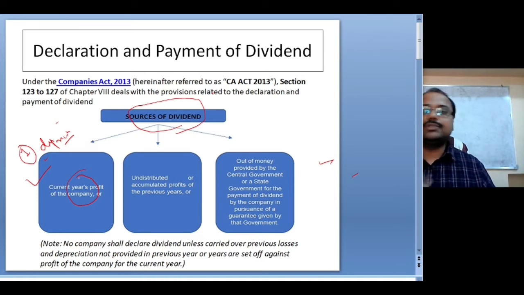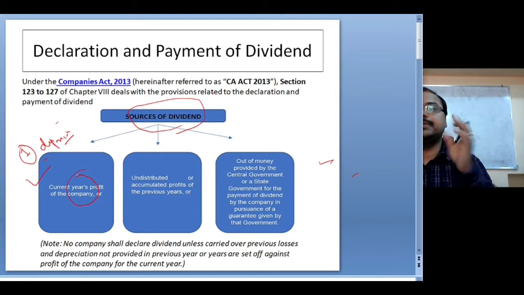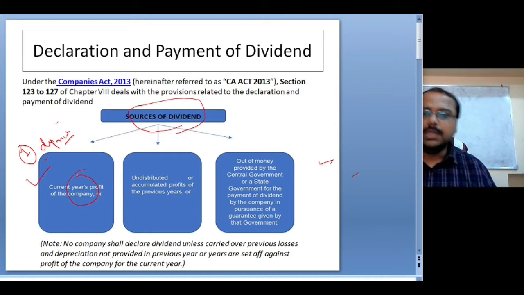If the company is not providing for the depreciation, prior to providing the depreciation, the company cannot declare a single amount as dividend from the current year profit. So the first precondition here is, no company shall declare dividend unless the company provides depreciation.